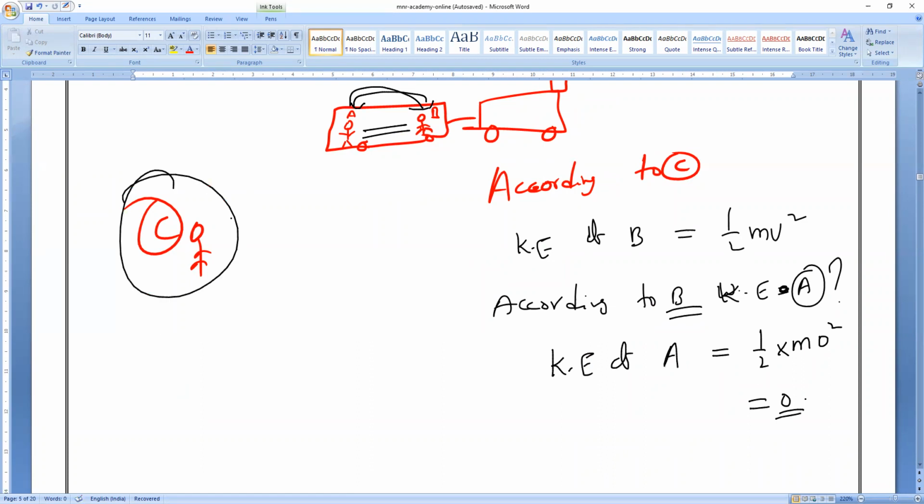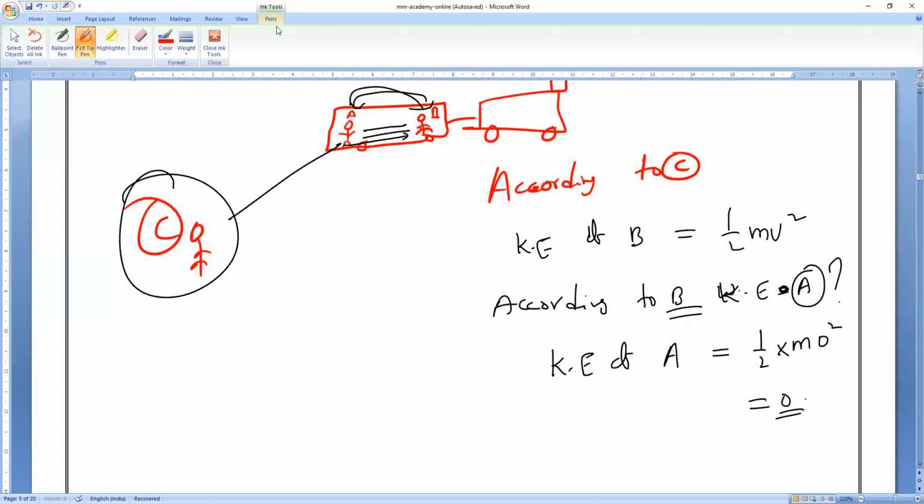But with respect to C, A and B are in what? State of motion or state of rest? Motion. State of motion. And with respect to A and B, C is also in motion, but actually C is in state of rest. So based upon the observer's point of view, what we call the reference point or frame of reference, the same object appears to be in state of motion, or the same object appears to be in state of rest.